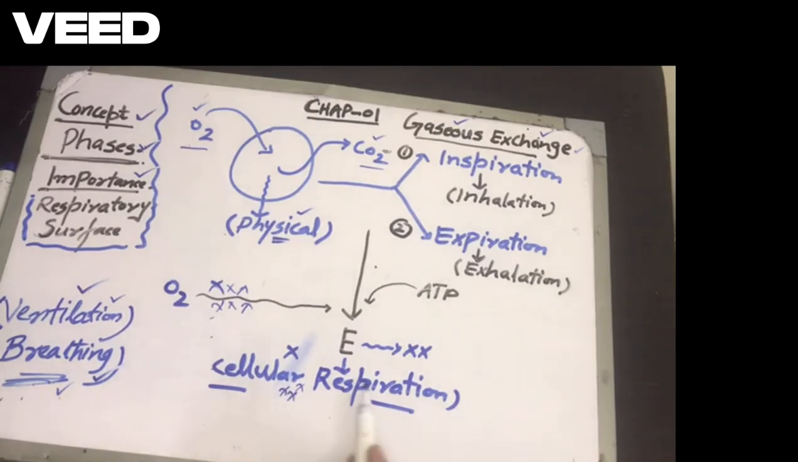You have read that the respiration taking place in the cell is called cellular respiration. And you might know different steps are there: the glycolysis, the Krebs cycle, the electron transport chain.